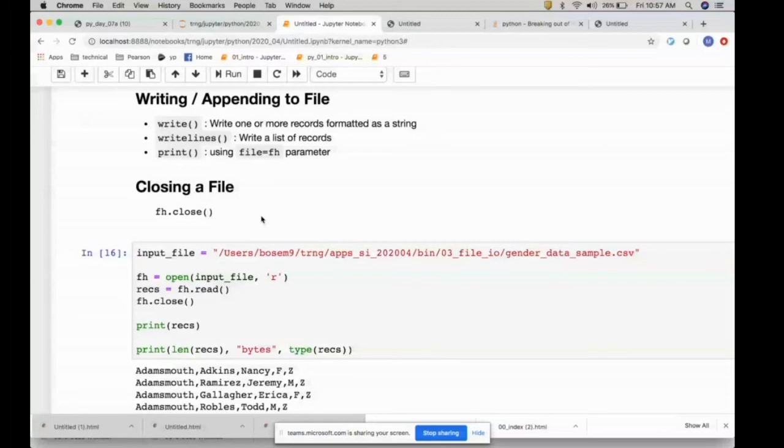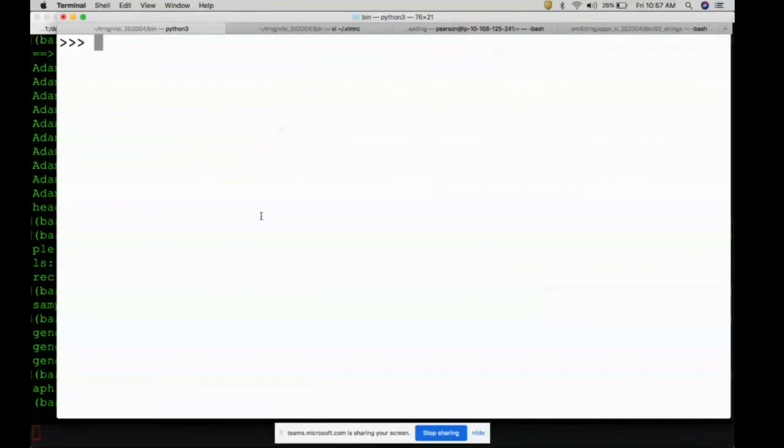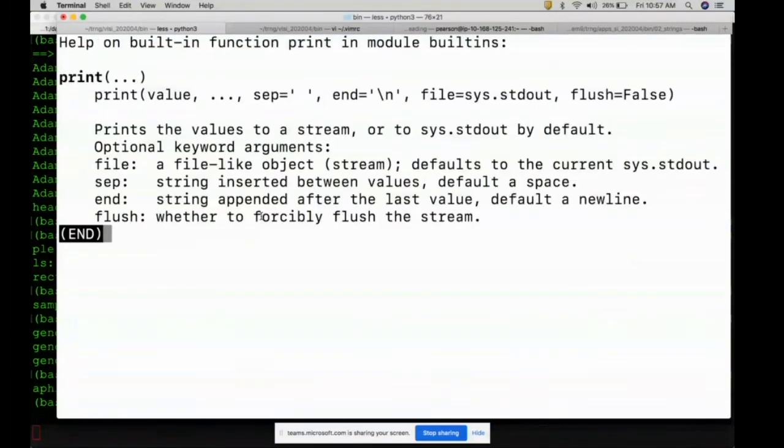And my favorite way of writing is using the print function. If you remember, on day one we saw that print has additional parameters like sep, separator equal to, end equal to, and there is also file equal to. Let me show that. Right, help print. Okay. So if you look at it, this is your data, and then separator is space by default, end is newline by default, and then file is sys.stdout.